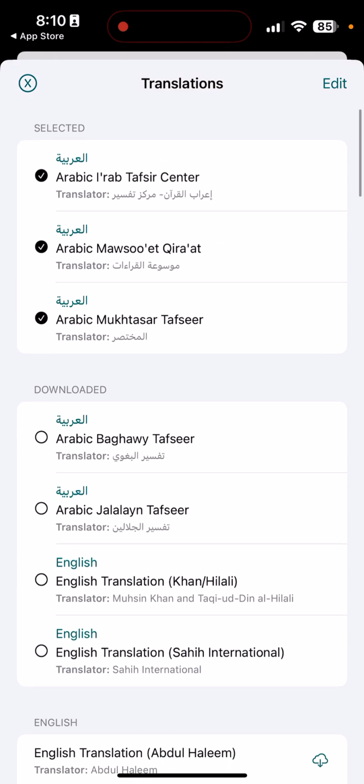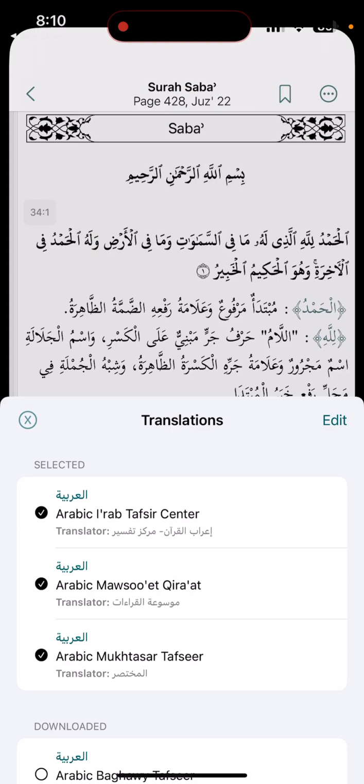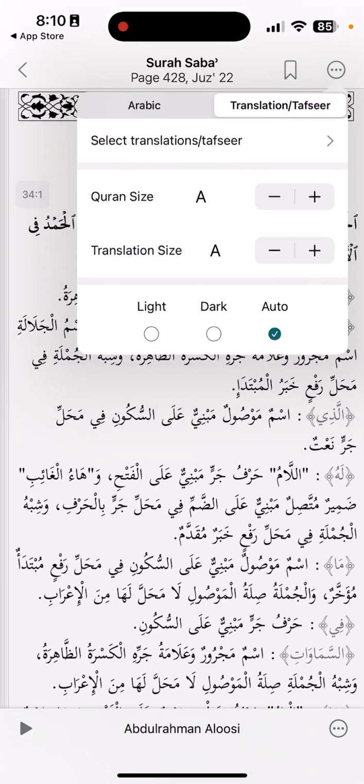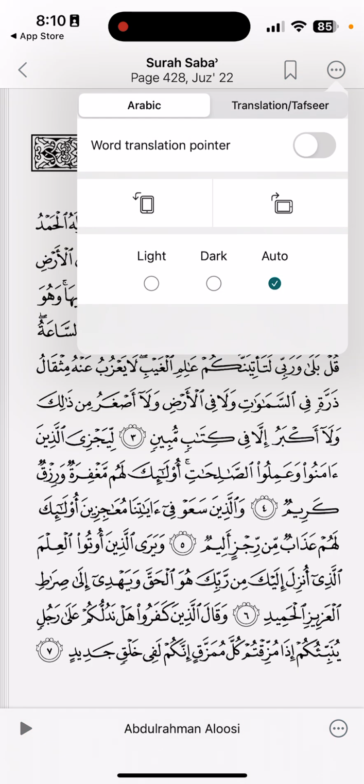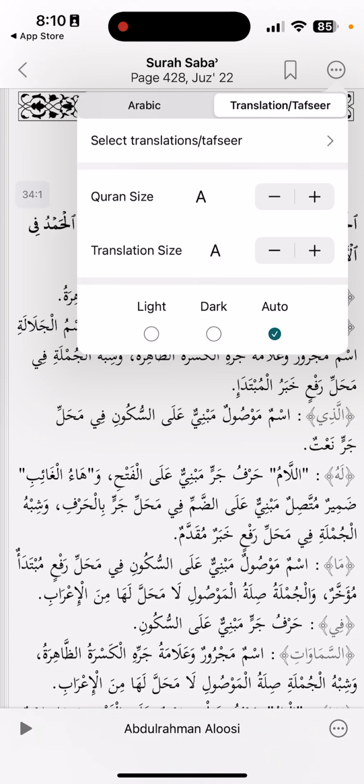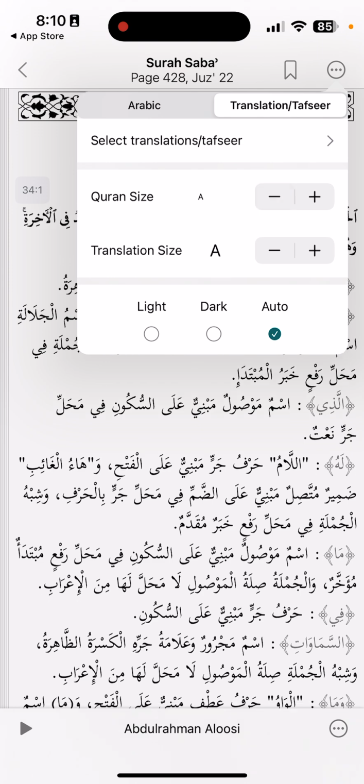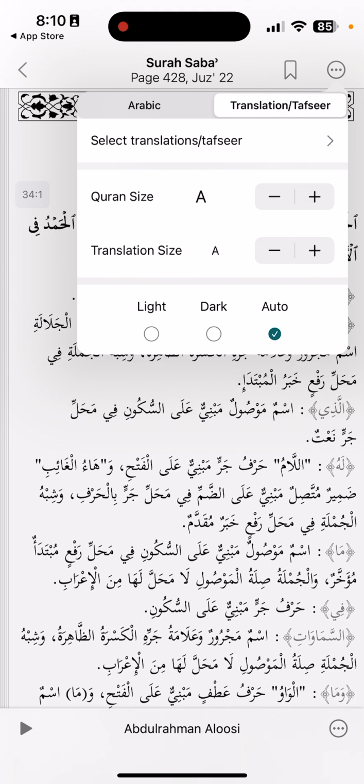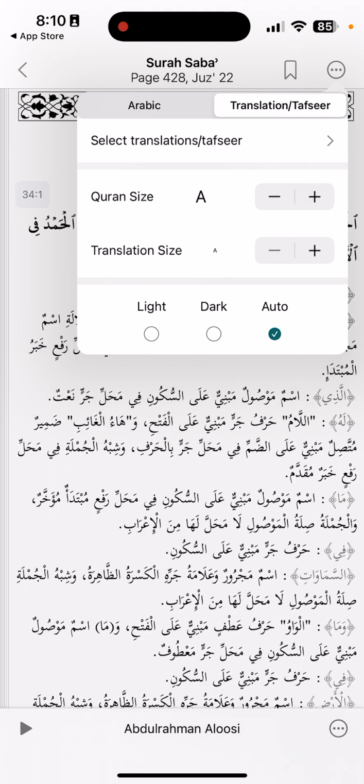And so then you can just check what you want to show up here. When you go up here, you either have the Arabic, which is the mushaf version, you have the translation, tafsir up here, and I can switch it over to here, and I can also take the Quran size, make it bigger, smaller, and make the translation size smaller if I wish to.